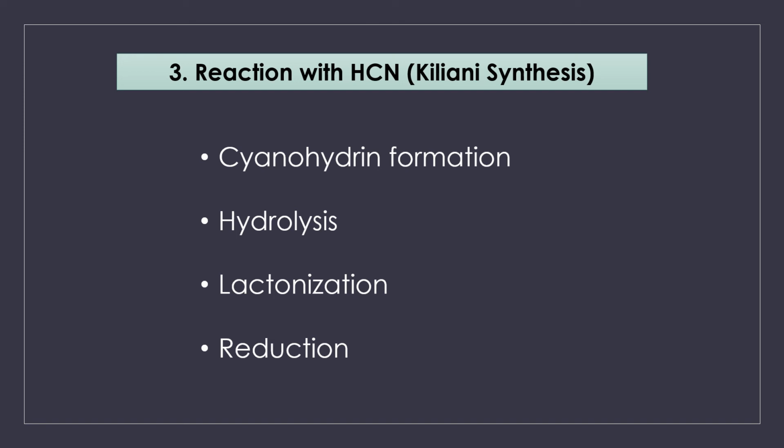If you take a triose, you will be getting a tetrose. If you take a tetrose, you will be getting a pentose, and from a pentose, you will get a hexose. So, in the case of Kiliani synthesis, what happens? The carbon chain length is increased.